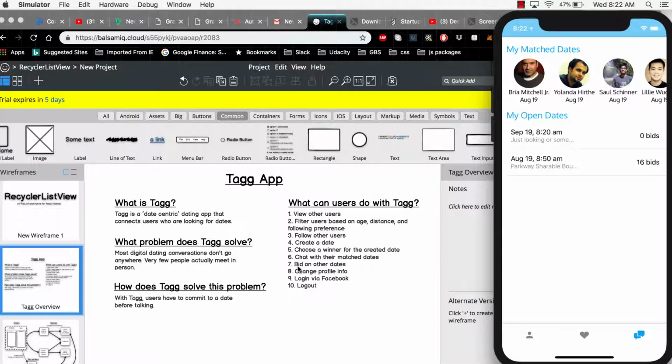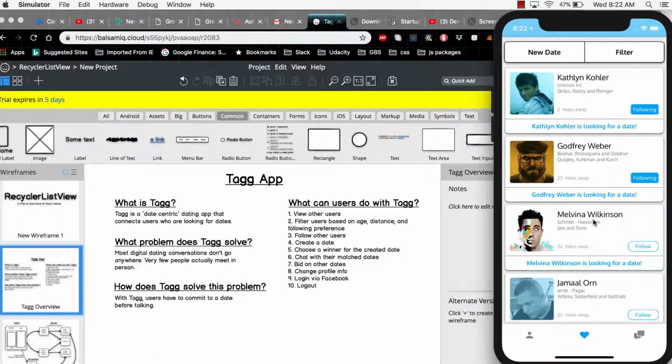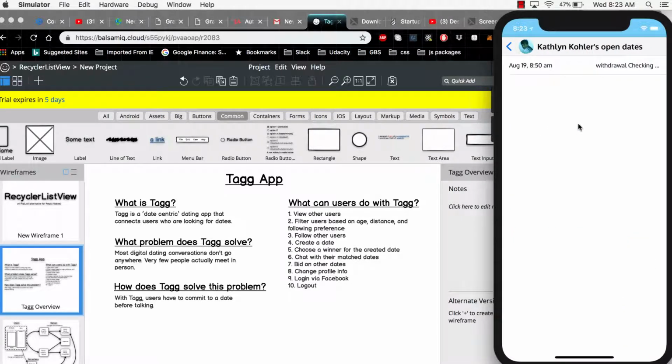Another thing you can do is bid on other dates, and you may have seen this earlier. Anytime you see a little message under their profile, like Kathleen Kohler is looking for a date, you can click on the link, and it shows Kathleen Kohler's open dates, with the date they're looking for on the left and the description on the right.